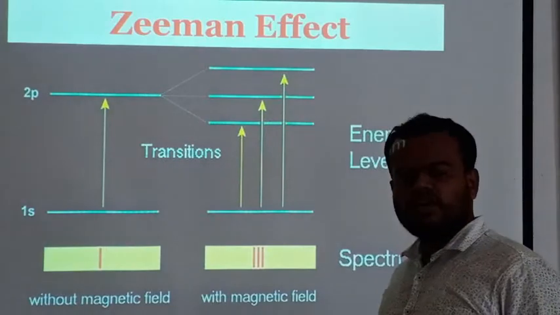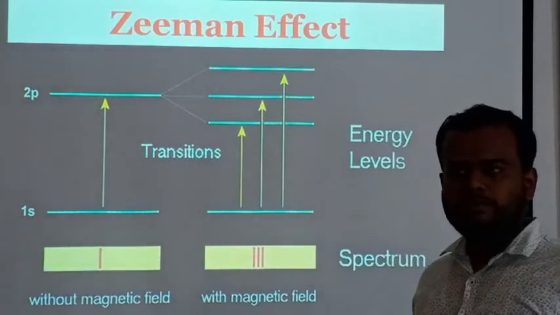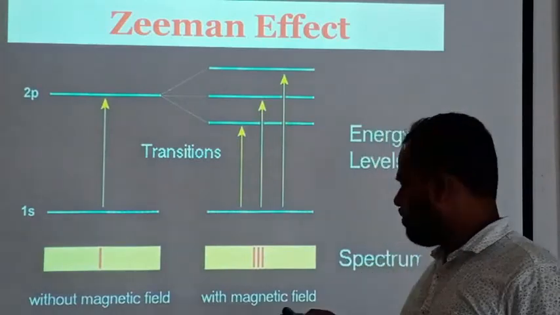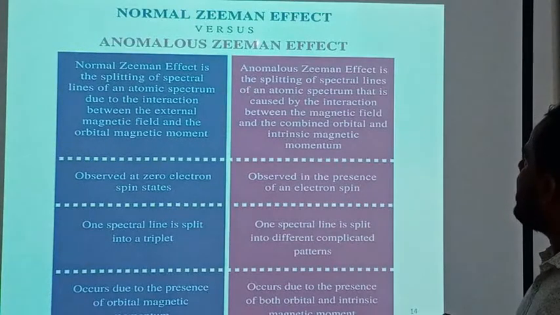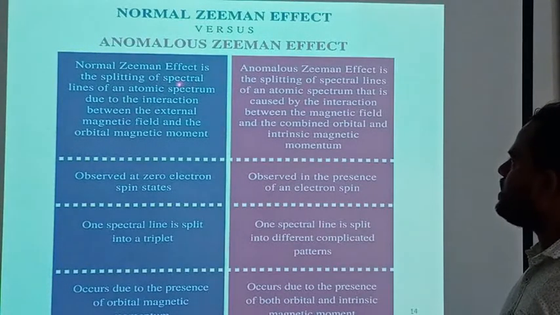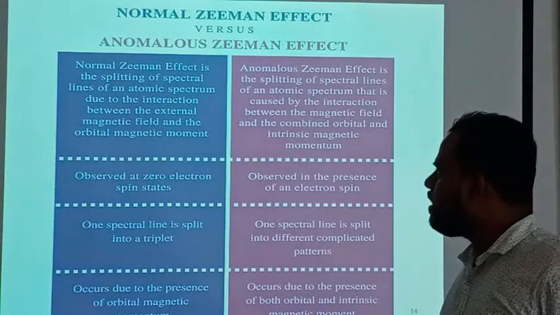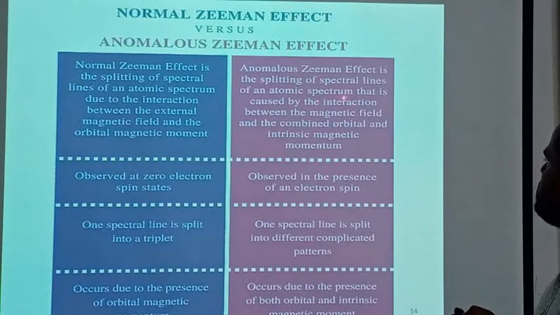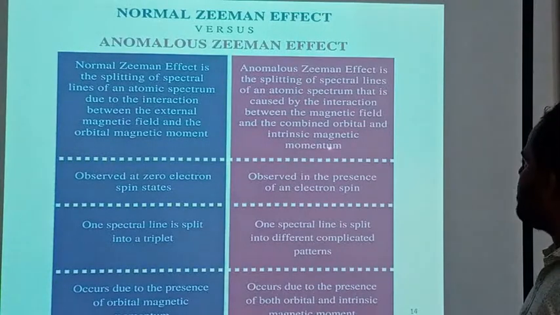When this magnetic field is strong, or we increase that magnetic field, then the anomalous Zeeman effect becomes the normal Zeeman effect, and this phenomenon is known as the Paschen-Back effect. So here is the difference between the normal Zeeman effect and the anomalous Zeeman effect. The normal Zeeman effect is the splitting of spectral lines of an atomic spectrum due to the interaction between the external magnetic field and the orbital magnetic moment. The anomalous Zeeman effect is the splitting of spectral lines of an atomic spectrum caused by the interaction between the magnetic field and the combined orbital and intrinsic magnetic moment.